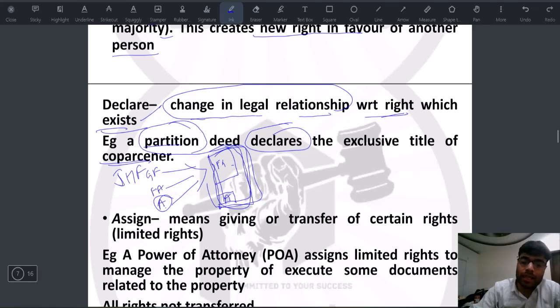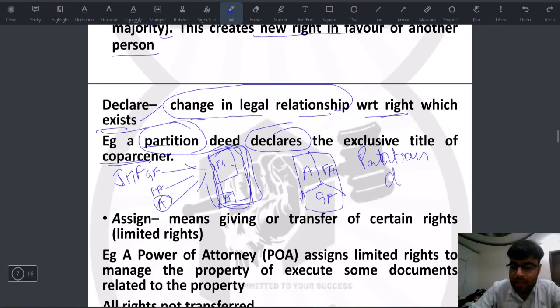But when a partition takes place, for the first time they get to know their own individual share. So let's say this will go to A, this will go to the father of A, and this will go to the grandfather of A, the most property. Now for this a partition deed is made. A partition deed is an instrument, and what does it do? It simply declares the exclusive right.